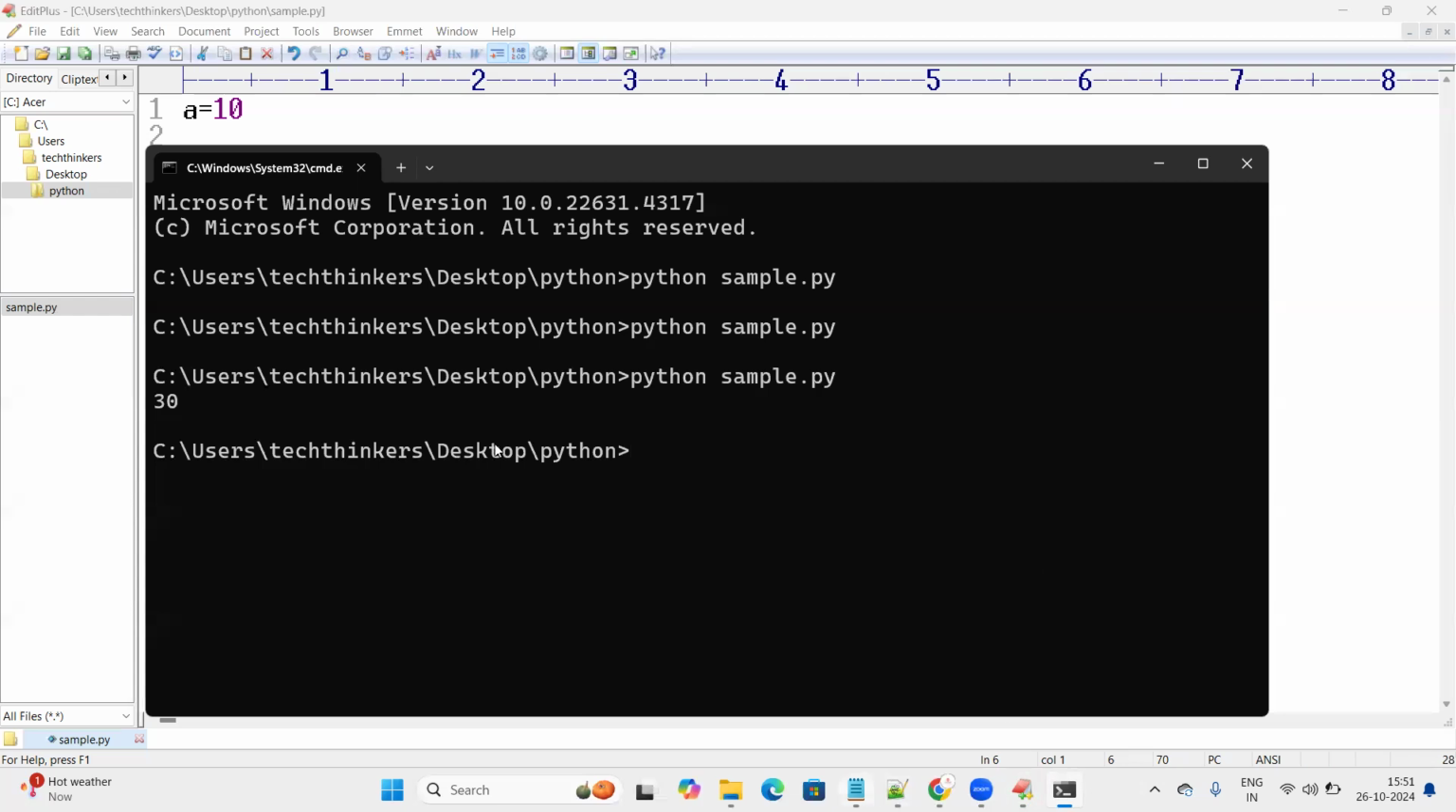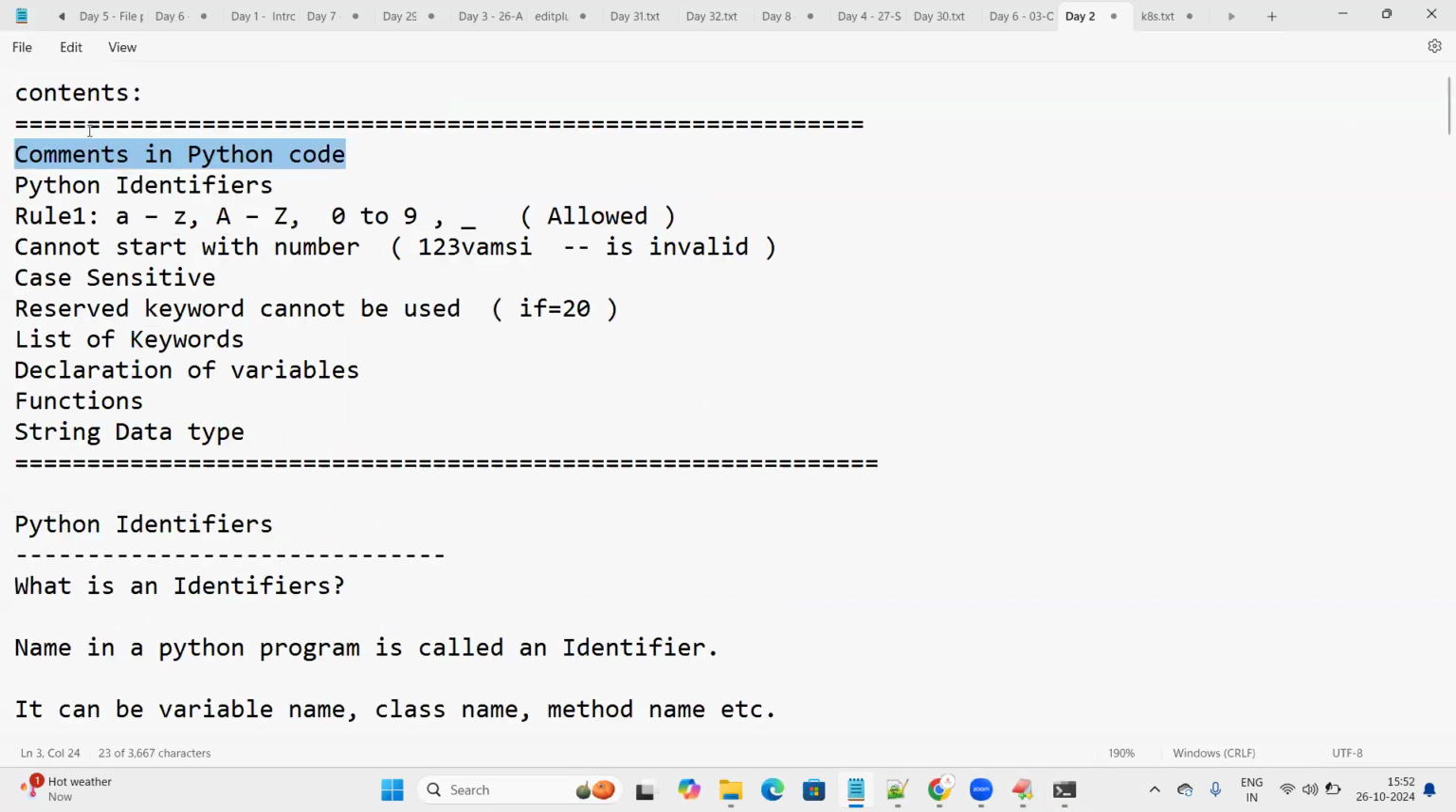Let's move on to another thing. So far, we understood how to comment lines in the Python code. We also understood what is a Python identifier. I told you anything in Python is called an identifier. A Python identifier can start with small a to small z. An identifier can start with capital A to capital Z. An identifier cannot start with a digit. This is a very, very important thing. An identifier cannot start with a digit or number. It is invalid.